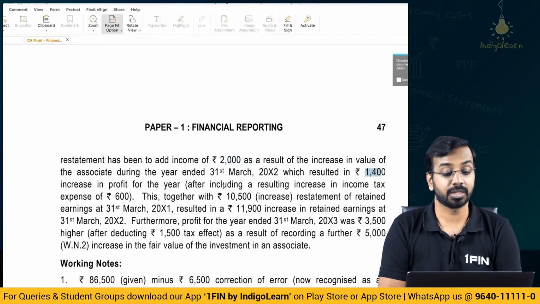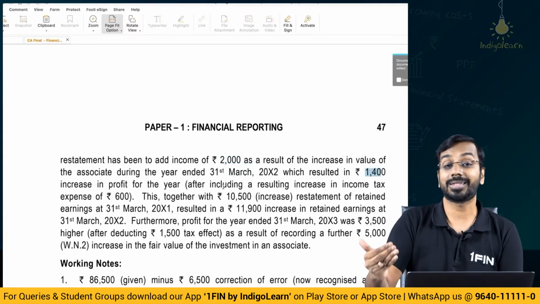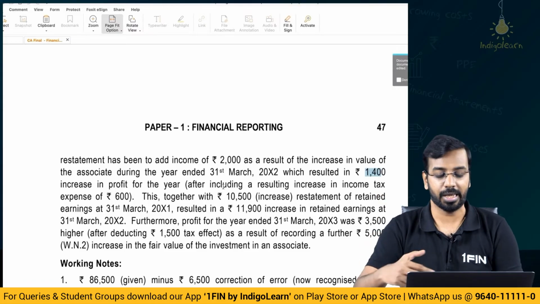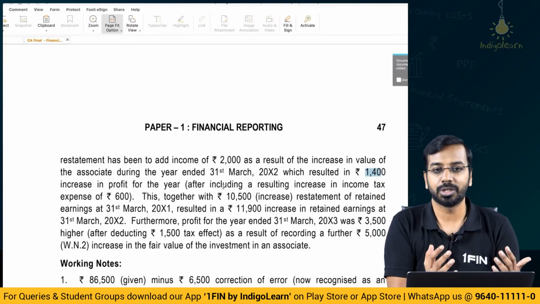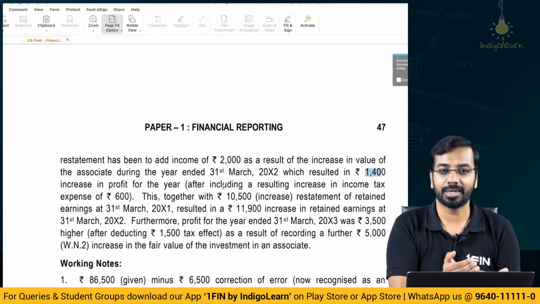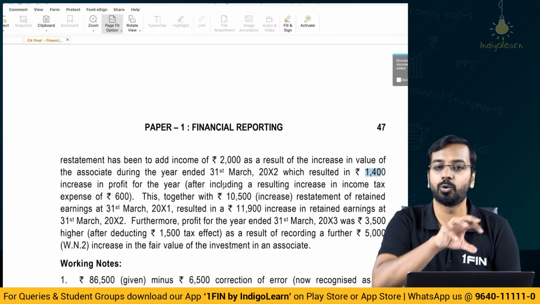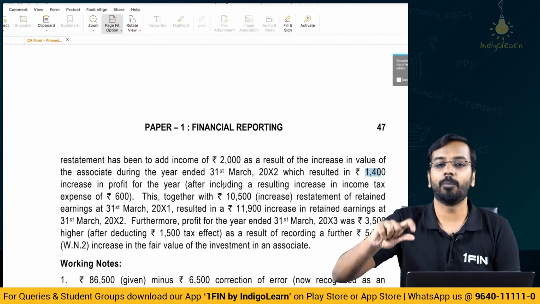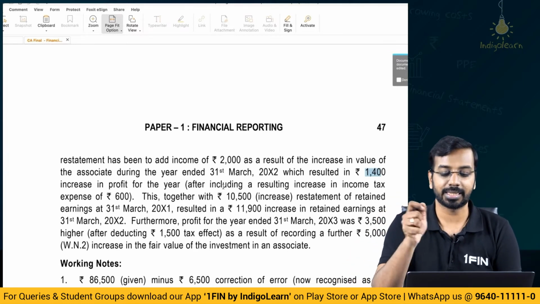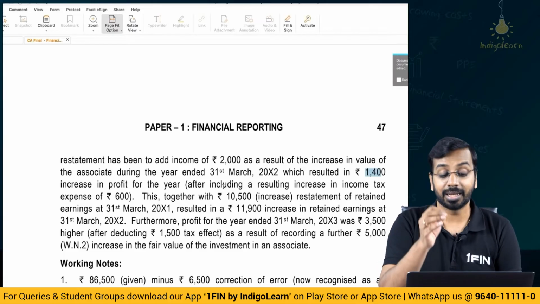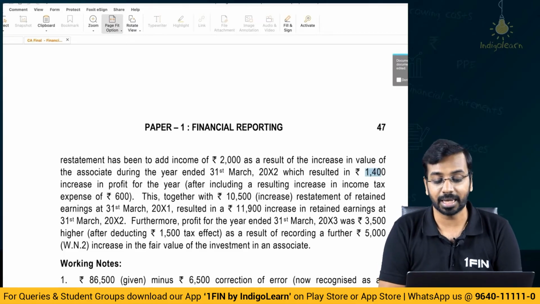In the examination, if such kind of questions come, write to the extent possible that you can present it. This is an idealistic scenario, as I told you. Such kind of detailed disclosures are not generally expected in the examination. Even if you are able to portray that, yes, opening balance increased by so much amount, for example in this case 10,500, then in the current period the impact is 11,900.